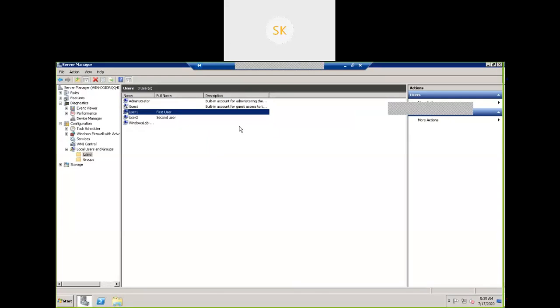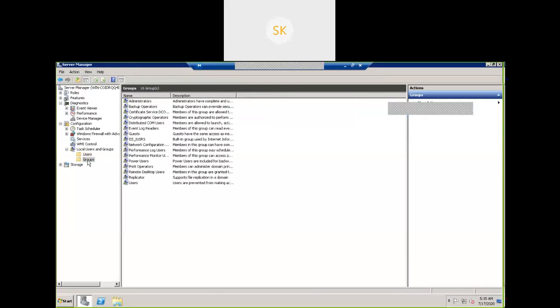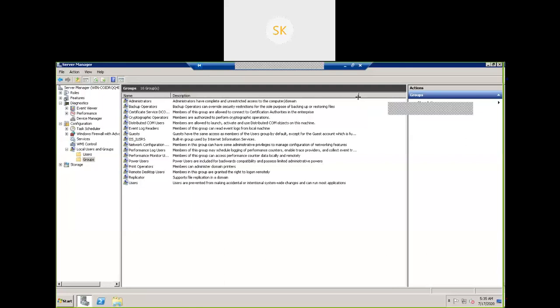Click on groups. See here, these are the groups available. You can see each group's description. Just expand this description a little more. You can understand what the particular group is. If a user is a member of this particular group, he is going to get certain privileges.